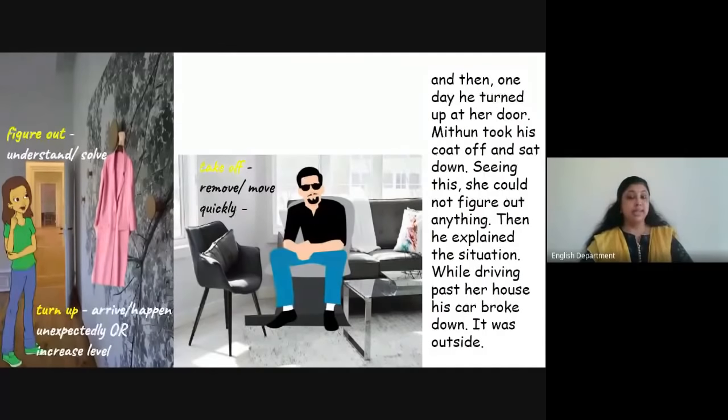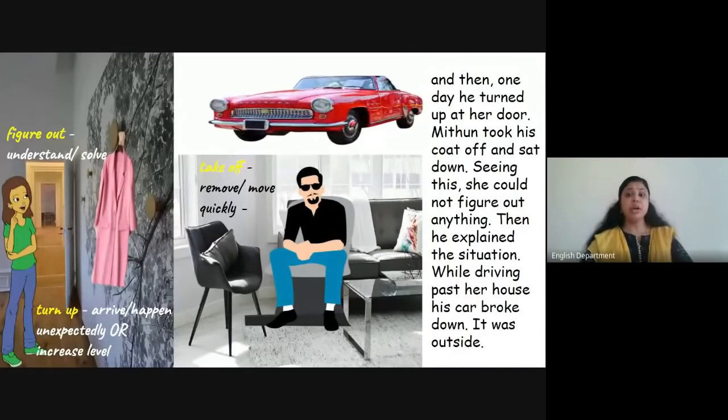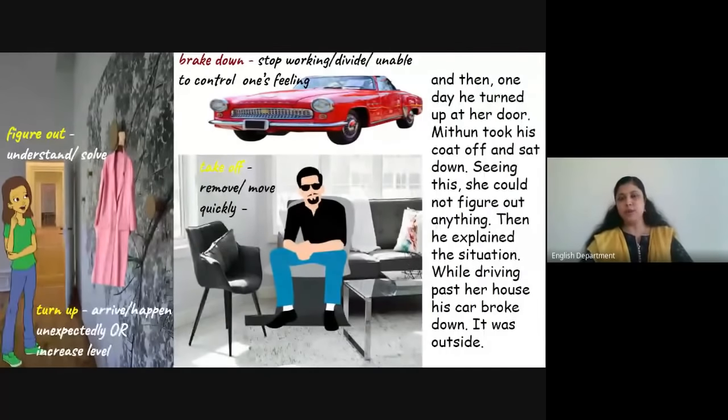Then what happened? Then he explained the situation. While driving past her house, his car broke down. It was outside. So that is why he has come to her house. Which is a phrasal verb in that sentence? Note down its meaning. Break down. His car broke down, right? We always use it in the context of vehicles that stop working, right? So, stop working. It has another meaning, three meanings in fact.